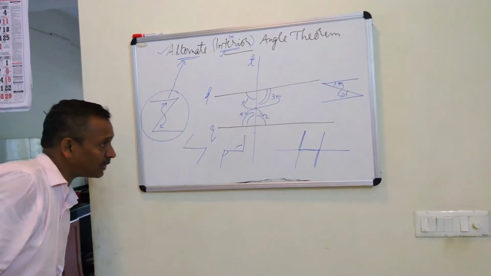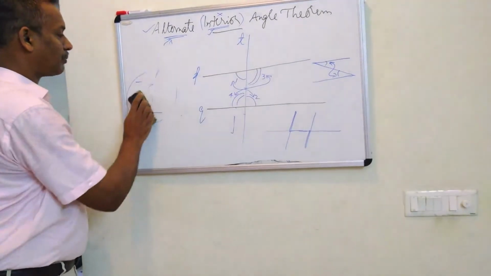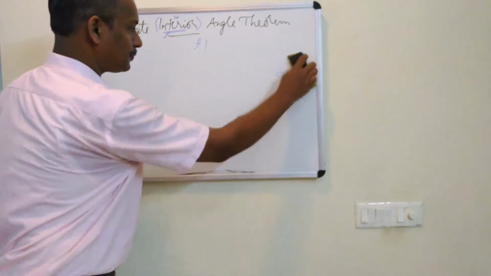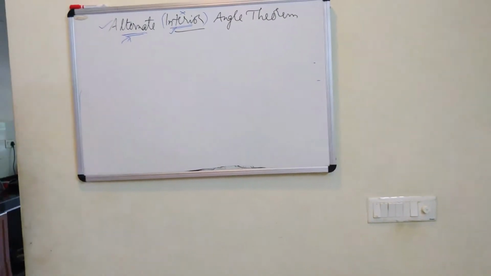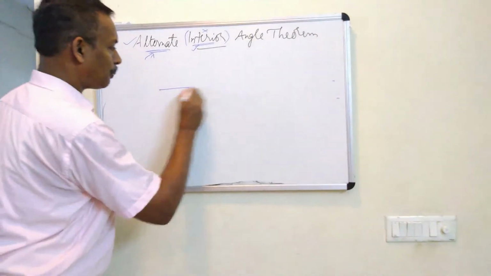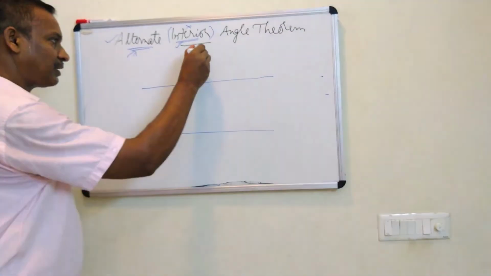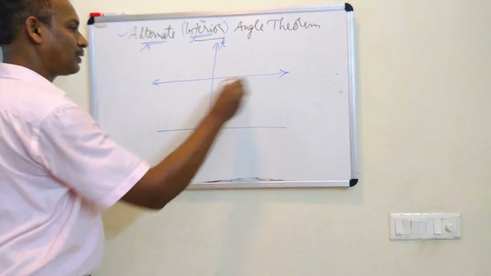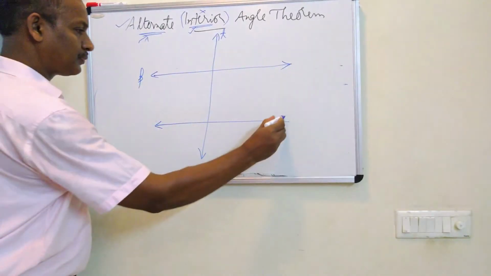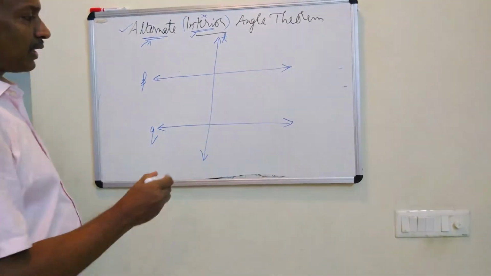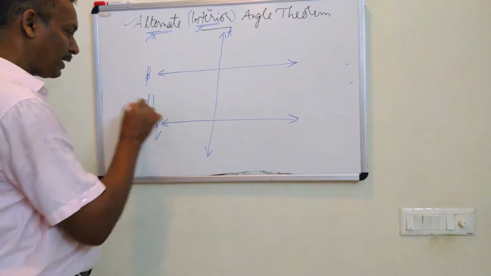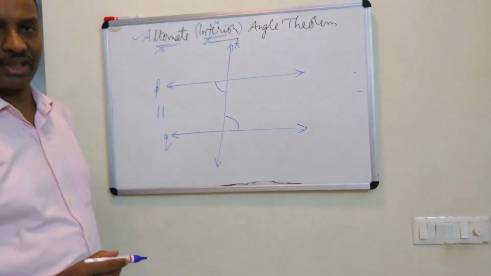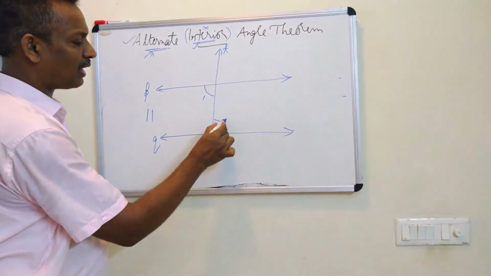But what is our purpose here is, there is a theorem related to this. There are two parallel lines. They are intersected by a transversal T. This is P, this is Q. Then we have to prove that if lines are given parallel, their alternate interior angles are equal. So first we will prove one pair of alternate interior angles are equal.